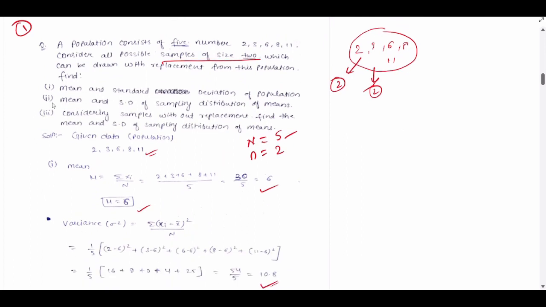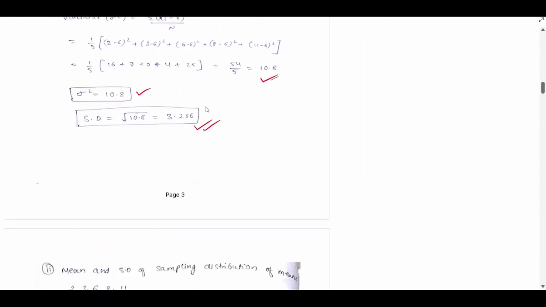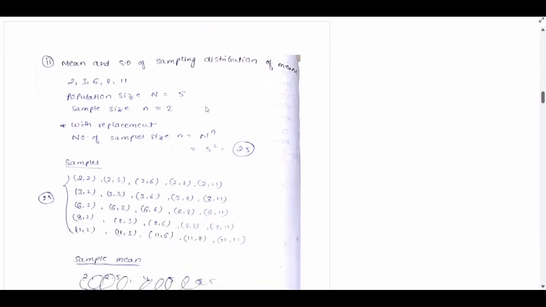Now see the second question: the mean and standard deviation of the sampling distribution of the mean. Sampling distribution of the mean means first we will take the mean of each sample, and then we have to find the mean of those. Whatever samples there are, we first find the mean of each sample and then find the mean of those means.